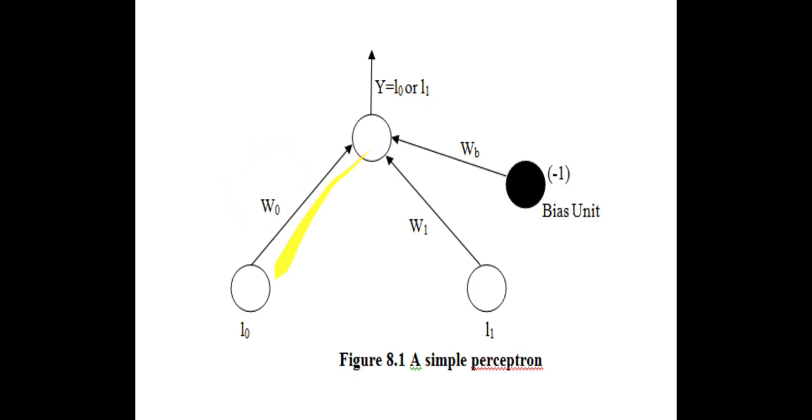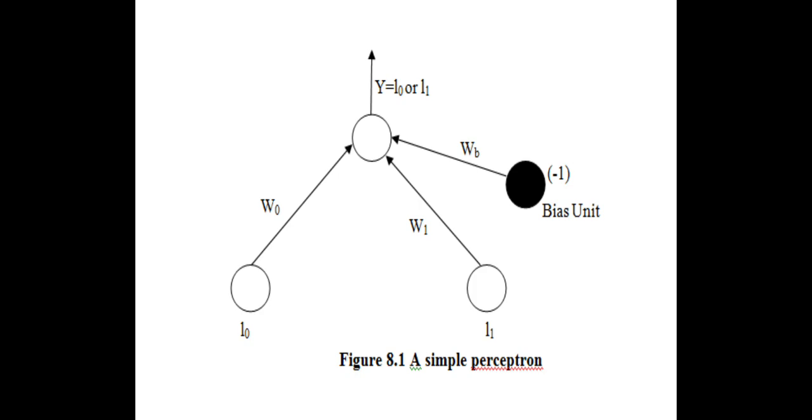So this node has weight W0, then I have marked input I1 and this node as W1, and we have the bias unit that is -1, which we have mentioned as WB. So it is a weight which refers to the strength or distance of a connection between two nodes.